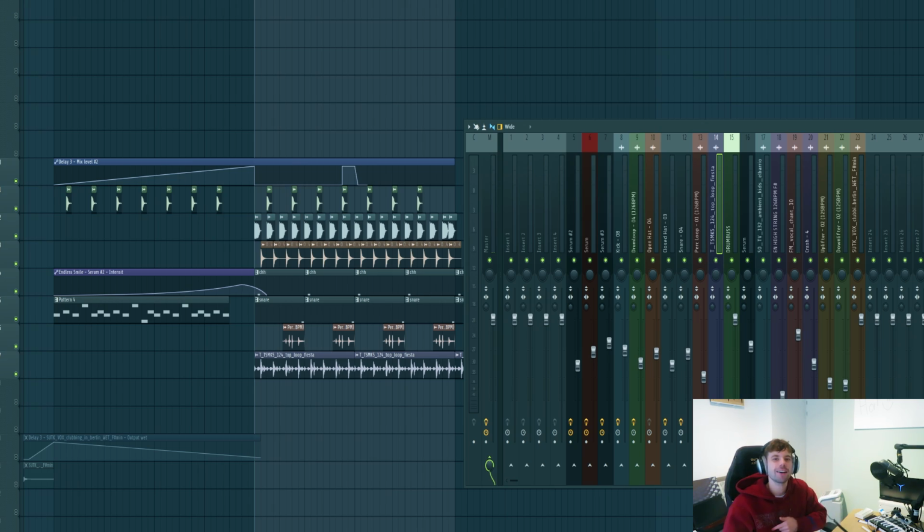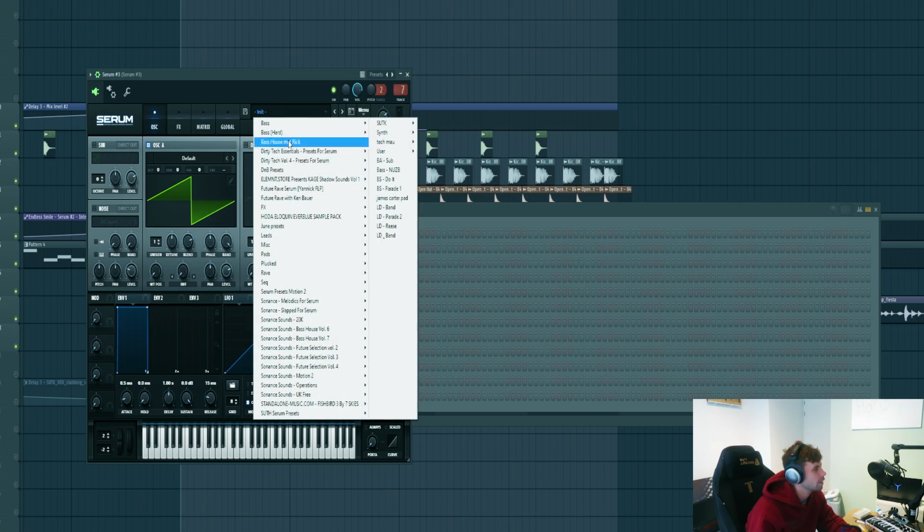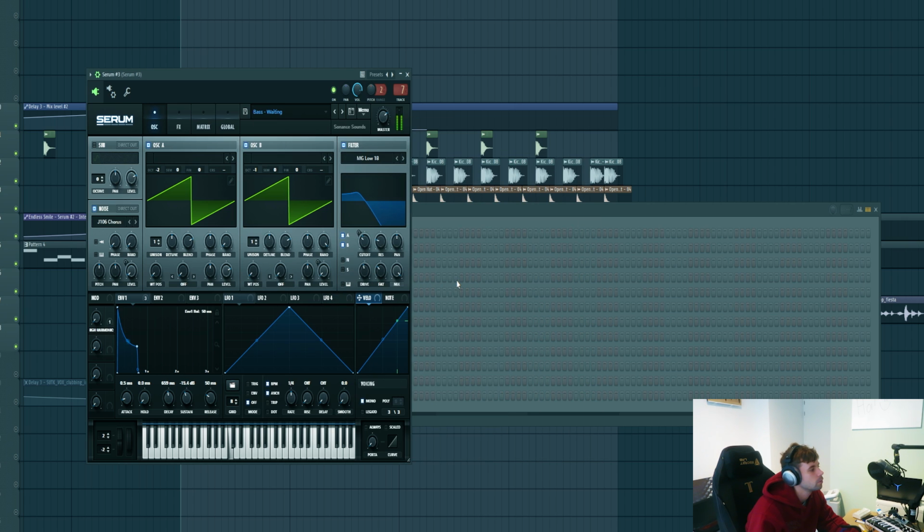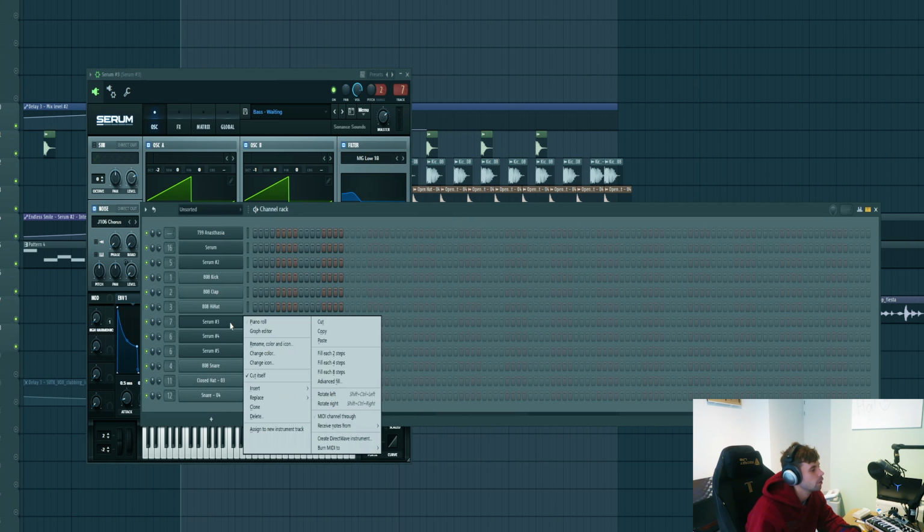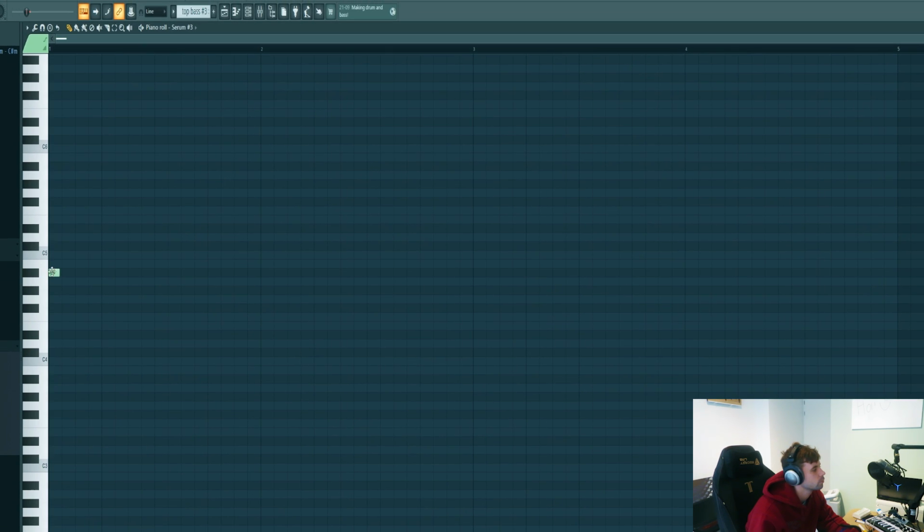Now we're gonna dive into the bass line. I got this empty Serum loaded up, so let's pick a preset from the pack. We'll be using this one, so let's dive into the MIDI. Starting on the root note.